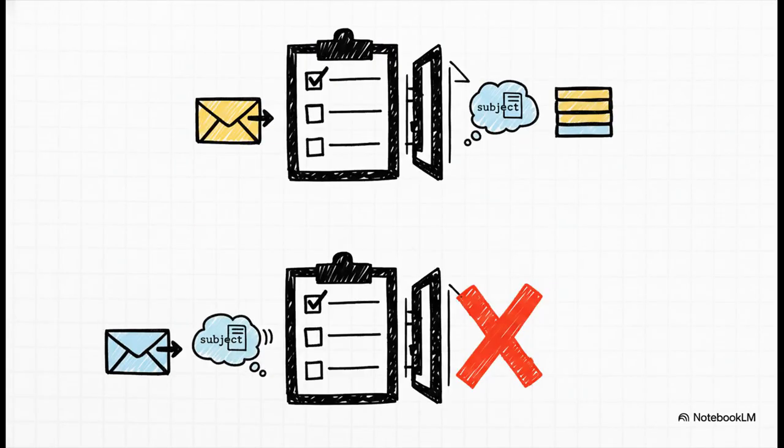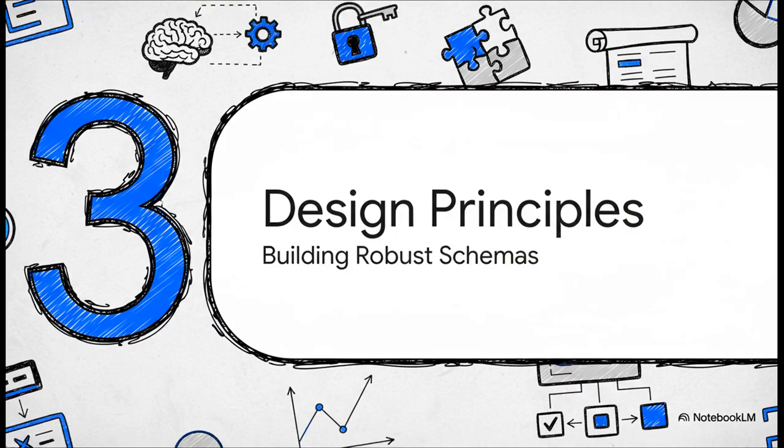And this little bit right here, this is one of the most powerful parts, the required array. Just by listing to, subject, and body, we're telling the system that this tool absolutely cannot run unless it has these three things. This one simple line prevents a massive category of errors before they can even happen. Okay, so knowing the parts is one thing, but applying the right design principles, that's what makes a schema truly robust and future-proof. So let's get into the how-to.